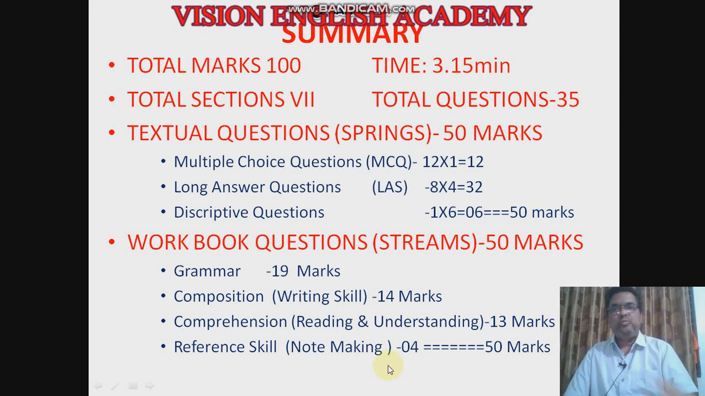You have 2 books. One is the main course book, Springs, and one more is the workbook, Streams. 50 marks they have taken from Springs, that is question answers, and 50 marks from your workbook, that is grammar, composition, comprehension, reference skill, all that. So what questions will come from the 50 marks of textual questions from the main course book?